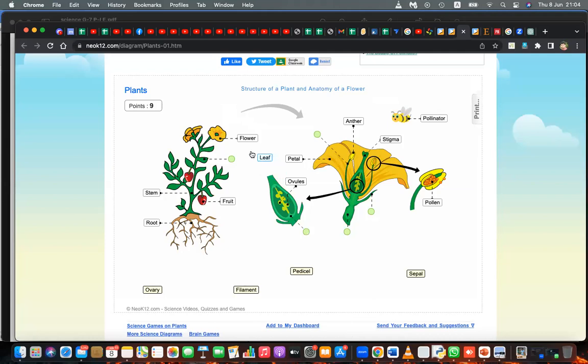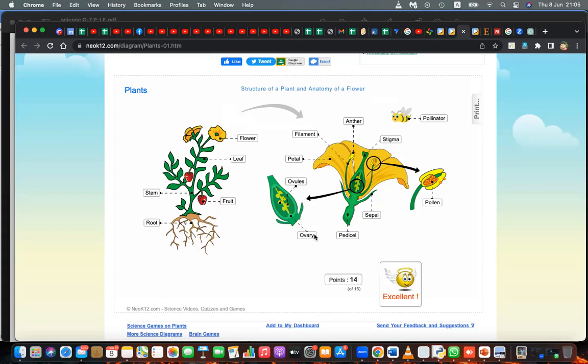Leaf. Filament. Where's the filament? Yes, it's here. And the sepals. Okay, what is pedicel? What is ovary? What is this one? Pedicel. And this is ovary. Oh, sorry.